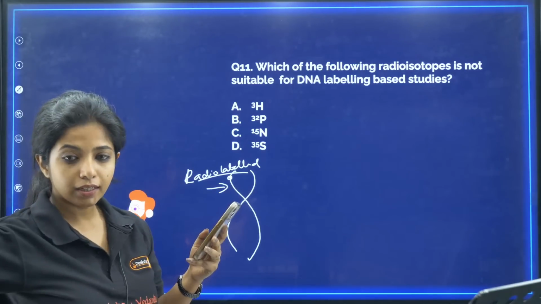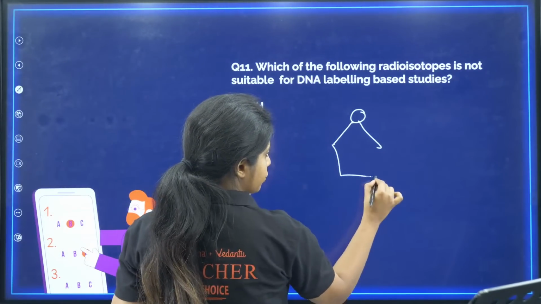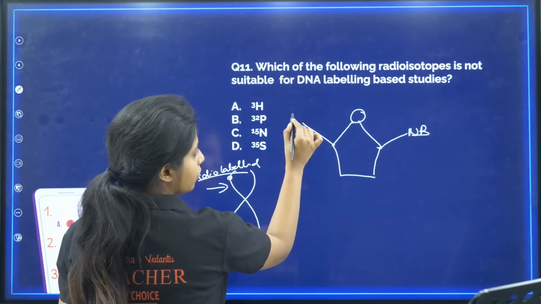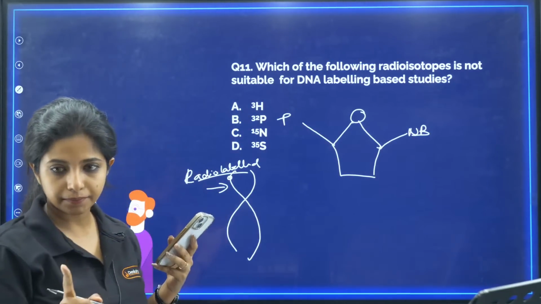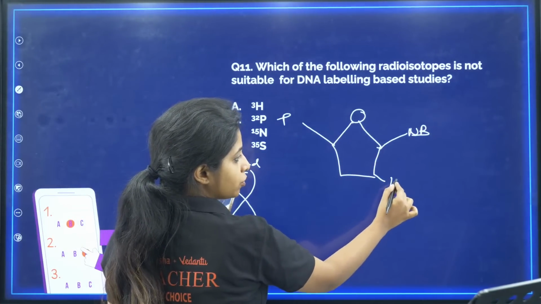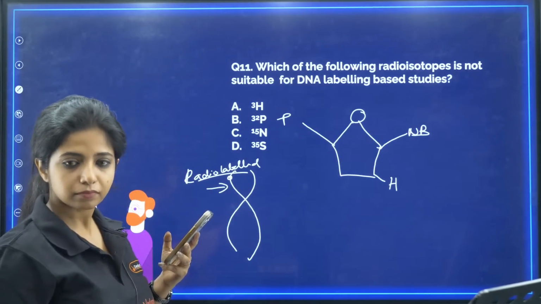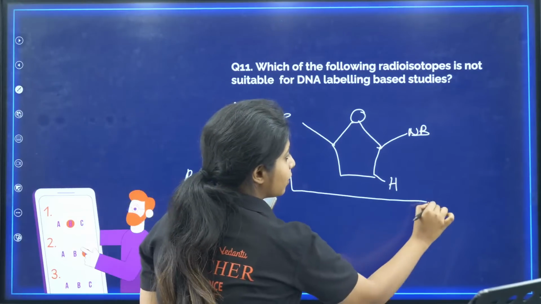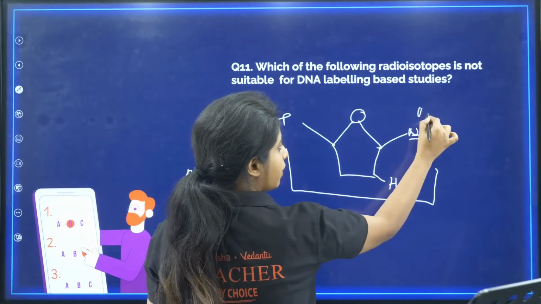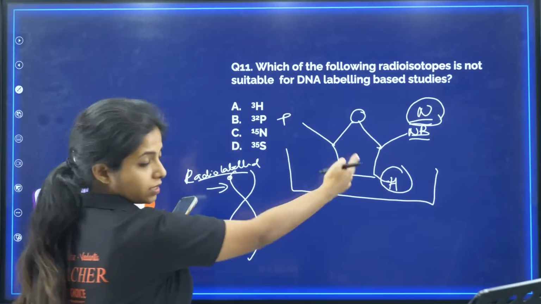My dear children, listen to me carefully. In DNA, you have the pentose sugar. You have nitrogen base, you have phosphate group, agreed? This is made up of carbon. Carbon has hydrogen also around it. Obviously, carbon will be bonded to hydrogen also. So, I can label everything that is up over here. Nitrogen base obviously will be having nitrogen, so I can label the nitrogen. I can label hydrogen also because it is a part of this.